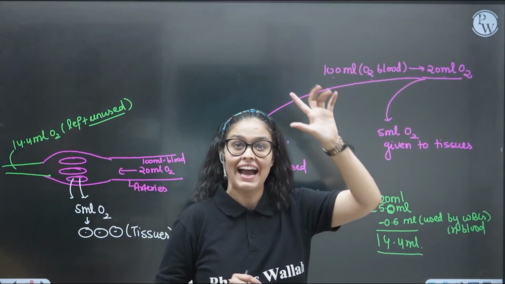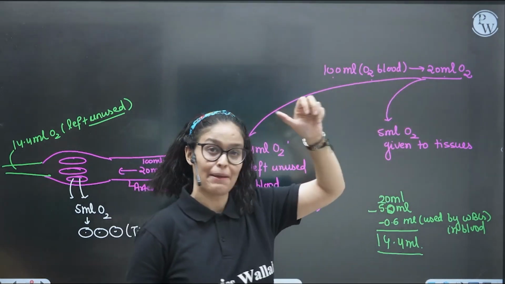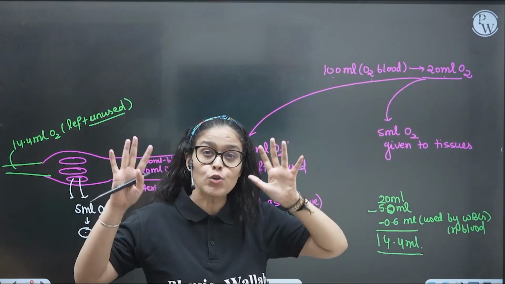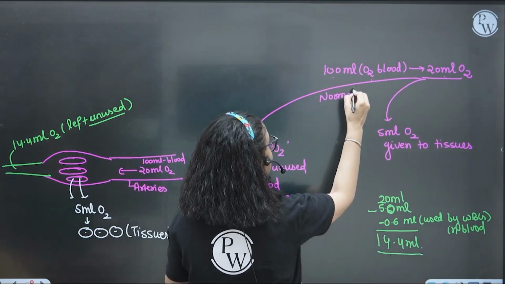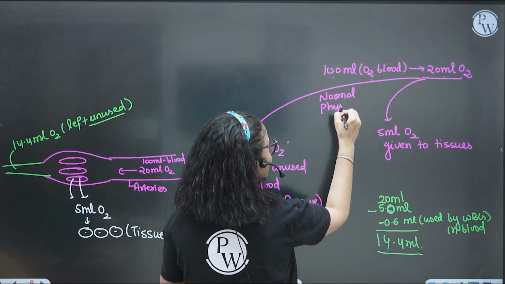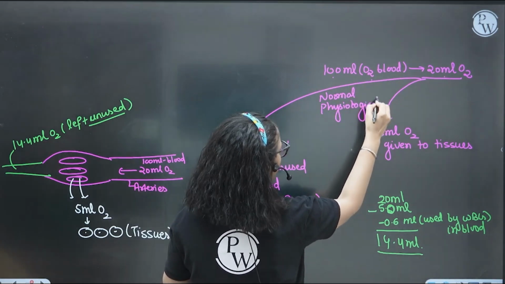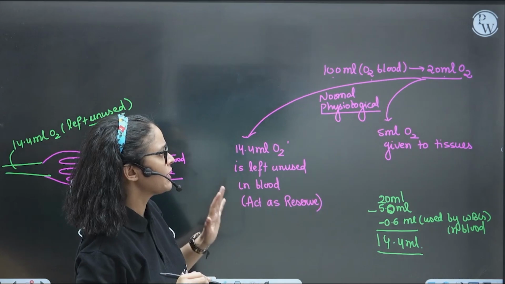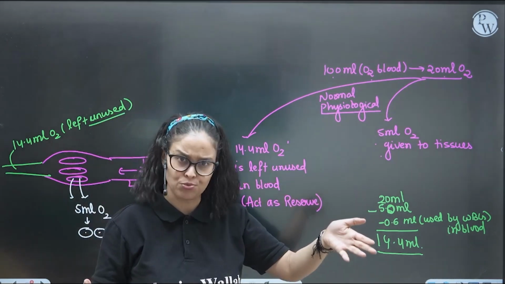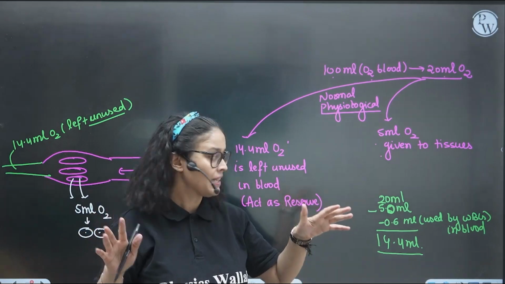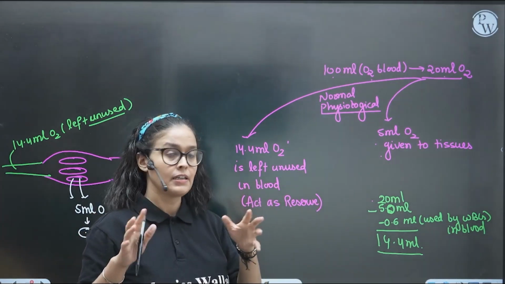So kids, 100 ml oxygenated blood carries around 20 ml oxygen, and out of the 20 ml during normal physiological condition, normal physiological condition means when our body is at rest or doing the normal work, right? So during normal physiological function, 5 ml oxygen is given to tissues. Nice, very nice. So you just reduce 5 ml from the 20 ml in the blood, right?